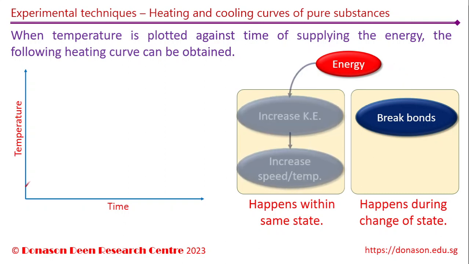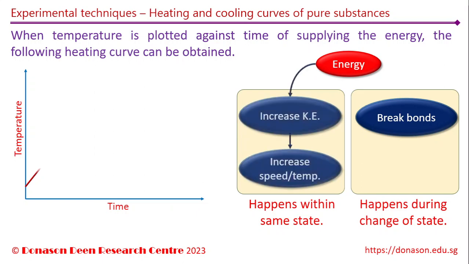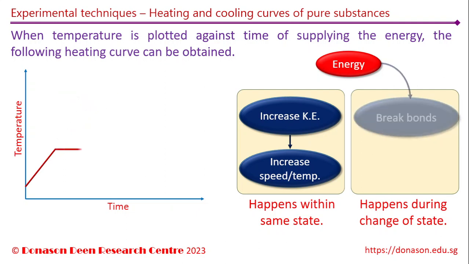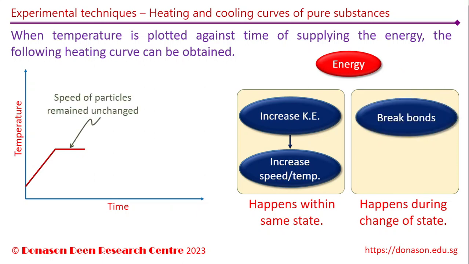As we can see, when the heat energy is supplied to the substance, the KE as well as the temperature increases gradually due to the increase in the speed of the particles until the maximum speed in the solid state is reached. At this temperature, all the particles in the solid state vibrate with the maximum speed. The energy supplied to the substance beyond this point is used to break the bonds holding the particles in the solid state. With the breaking of the bonds, the substance enters into liquid state and the particles gain greater freedom of movement.